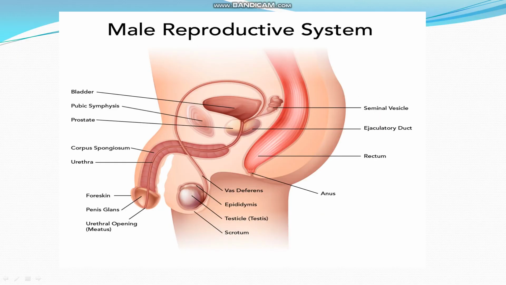Here is a clearer view of the male reproductive system. You can see bladder, pubic symphysis, prostate gland, corpus spongiosum, urethra, foreskin, penis glans, urethral opening, that is called meatus, right? Vas deferens, epididymis, testis, scrotum, anus, rectum, ejaculatory duct, seminal vesicle.